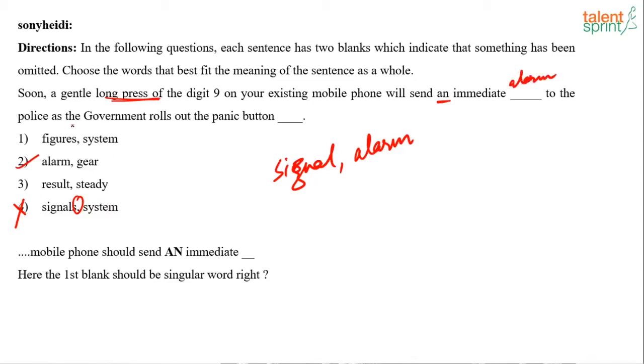and the police, as the government rolls out the new panic button gear. Okay, again gear is not appropriate. If it was system it would have been more appropriate. I don't know, maybe they made a mistake. It should be signal and system, because gear is not very appropriate for panic button. System is more appropriate. However, since 2 is the only option without an S, that would be the right answer.